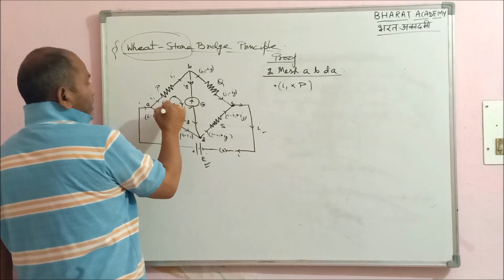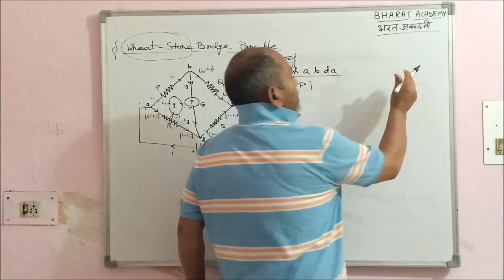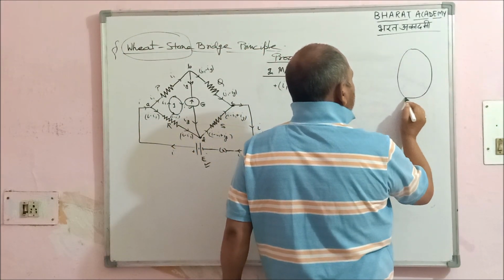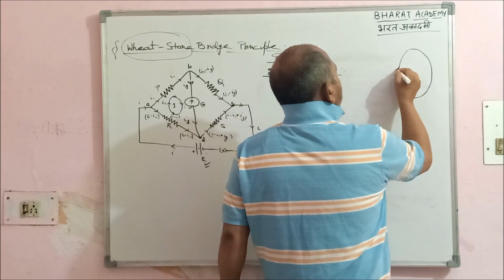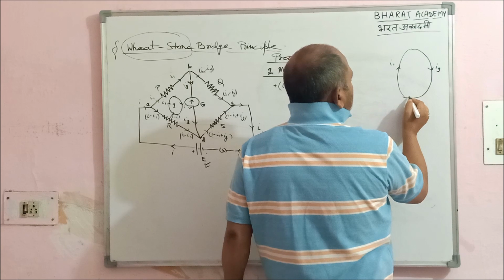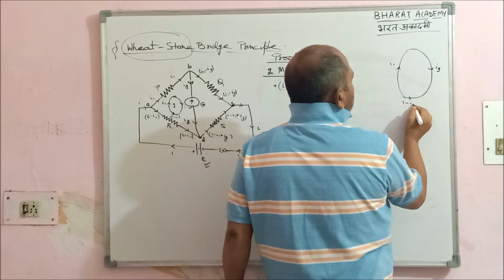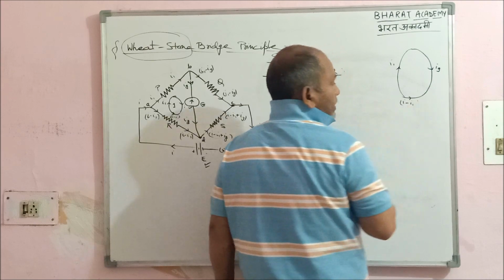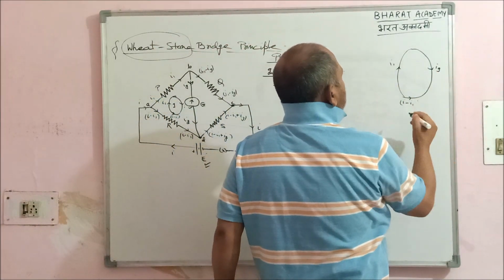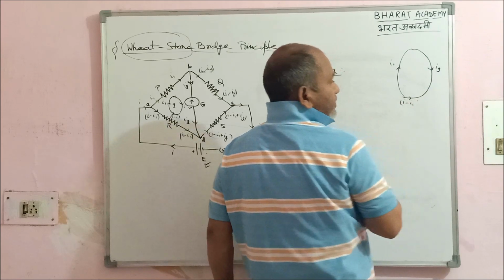Remember this loop. I did mention in the mesh rule itself that whenever you have some problem regarding direction, make a loop, and what will happen? This is I1 flowing, this is Ig flowing, and what is happening here? I minus I1 is flowing in the opposite direction, right? So if I am considering clockwise as positive, naturally anticlockwise will be negative.